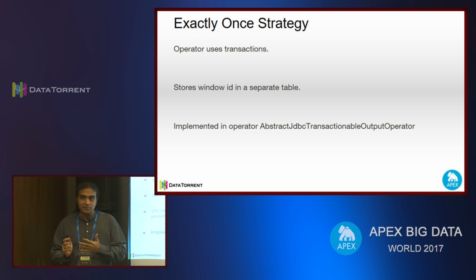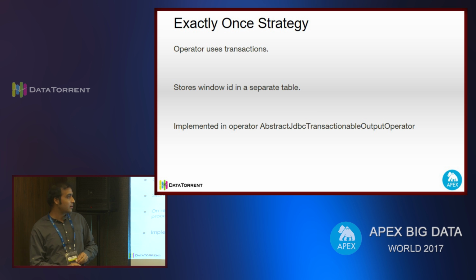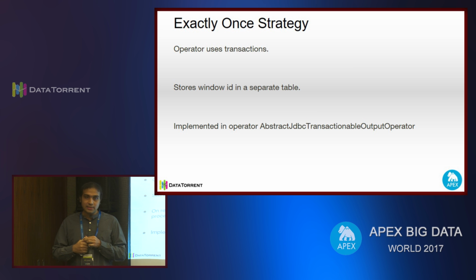So in our example, when the database or the store operator gets the data, it needs to make sure that if there was a failure, it shouldn't rewrite the data again. It needs to ignore that data somehow, right? So in our example, our operator makes use of transactions to handle this. How does it do it? It will store the window ID in a separate table.